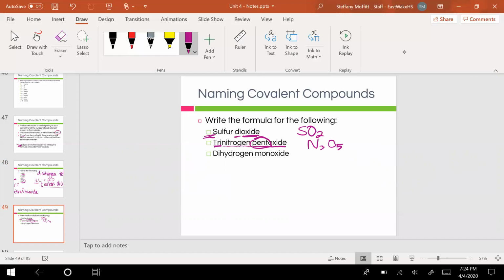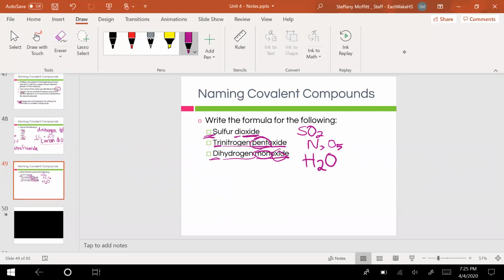And then last, dihydrogen, so H2, monoxide, so that mono is 1 and oxide is oxygen. So it's just H2O to finish out that covalent compound.